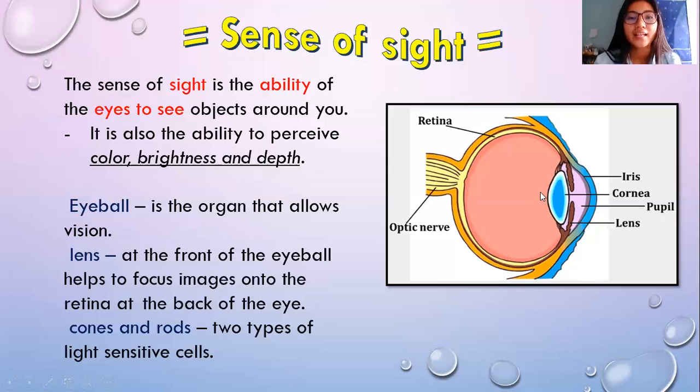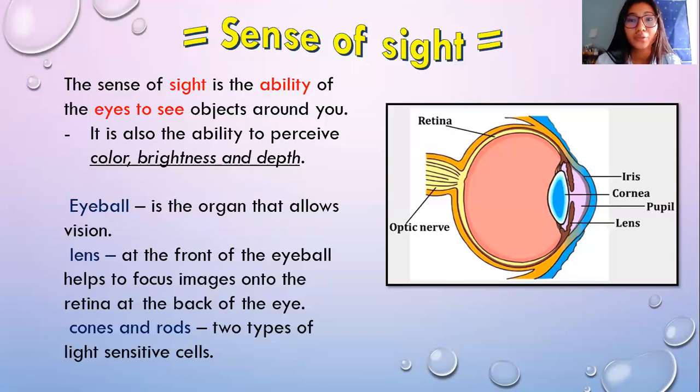All right, class. If you look here, these are the parts of your eyes. This is the retina. This is the optic nerve. It's inside your eyes. And the iris, that is the colored part of our eyes. And the cornea, the circle that has a color. It could be black or blue or brown.